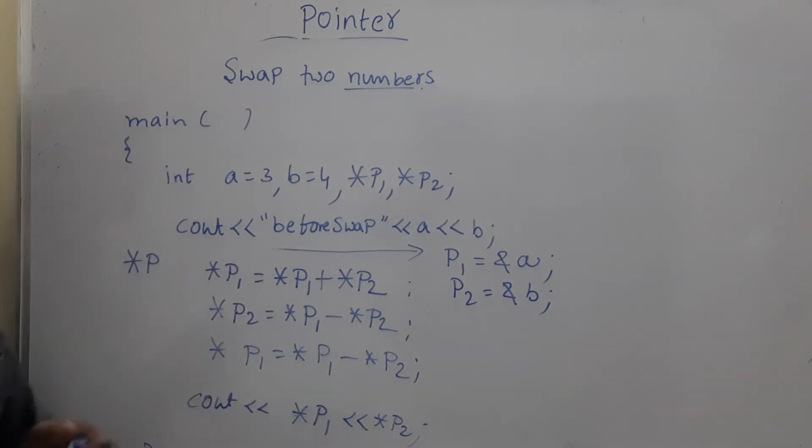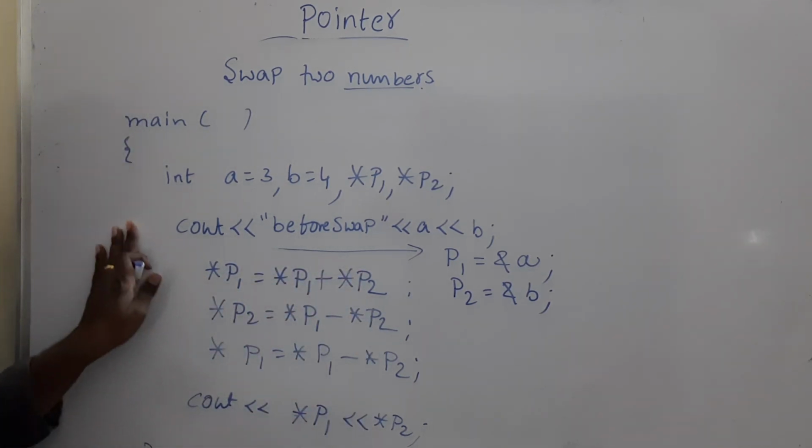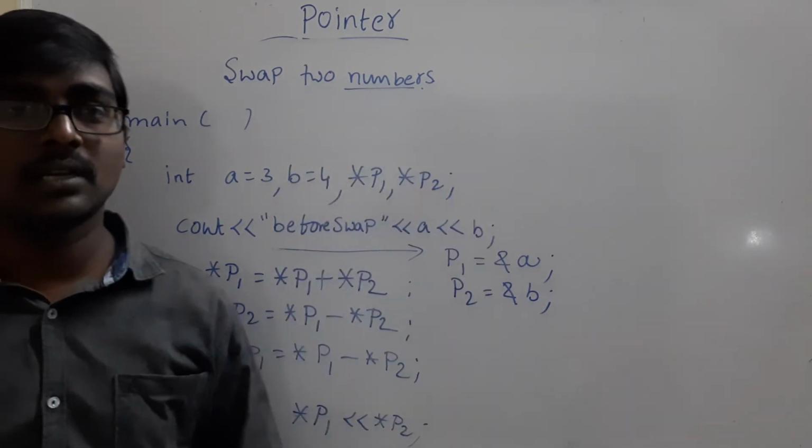This is the way. Simply assign the address of a variable to a pointer and then, instead of the variable name, use the pointer. This is the way to perform swapping of two numbers. This is the concept of pointers.